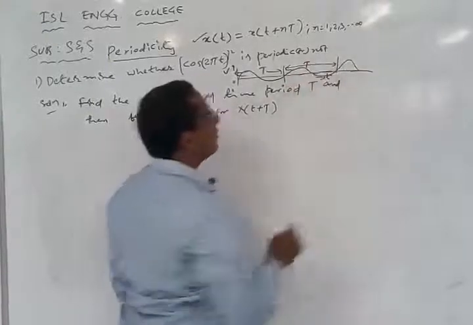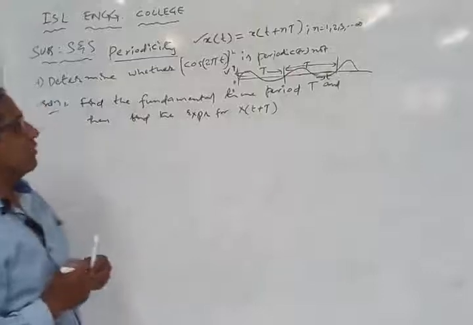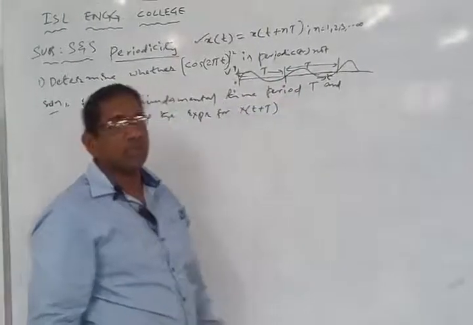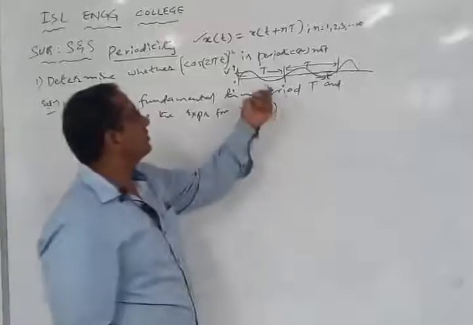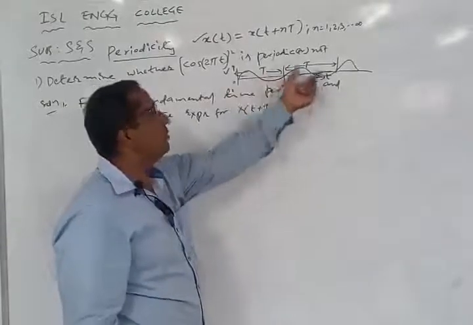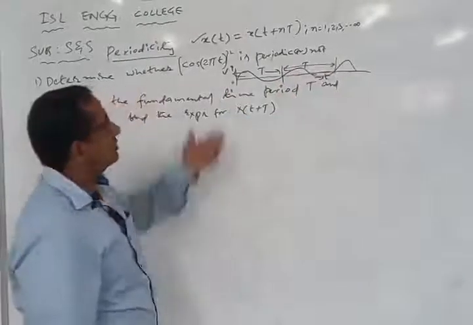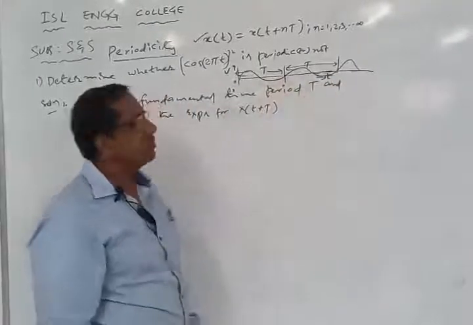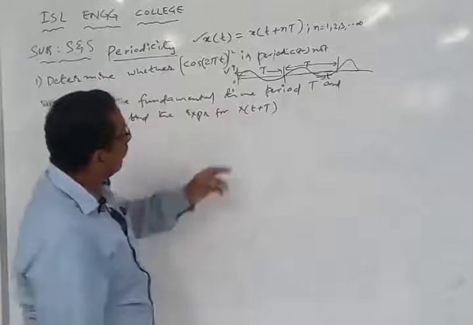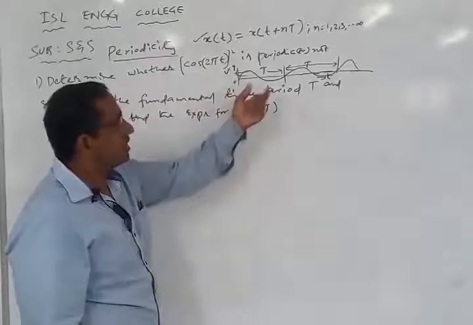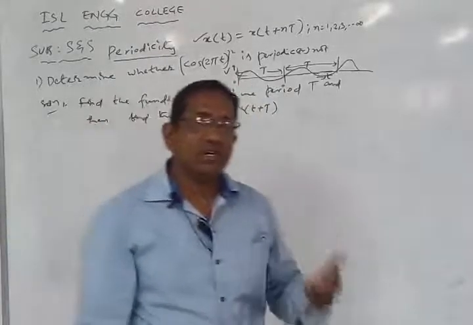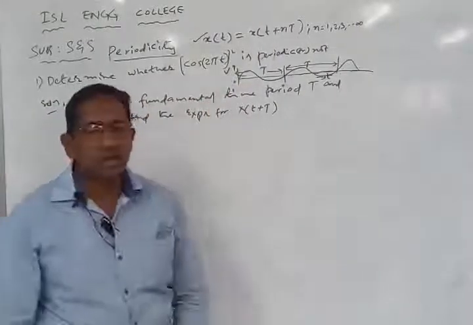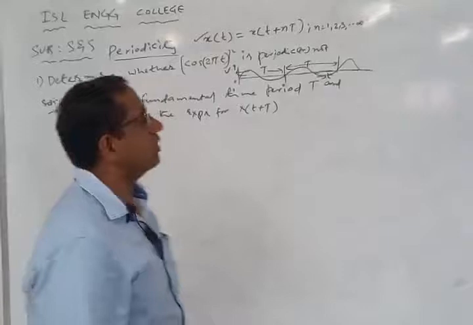So for an infinite number of durations, the time period is going to be the same. That means the same signal is simply getting repeated over the time axis. Therefore, if a signal is getting repeated continuously on the time axis, we say that the signal is a periodic signal. So we have to prove that particular thing now.